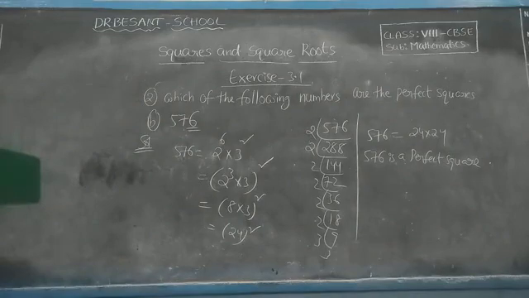Next, problem C, 82. That is also like the first question only. It is not a perfect square. 82 and 169, these two I will tell.